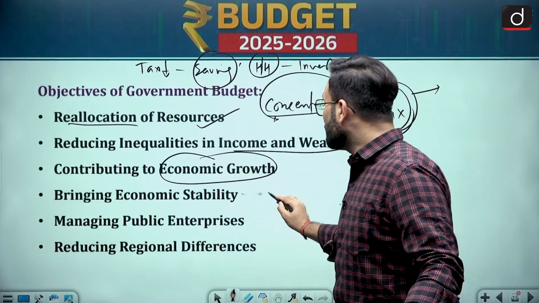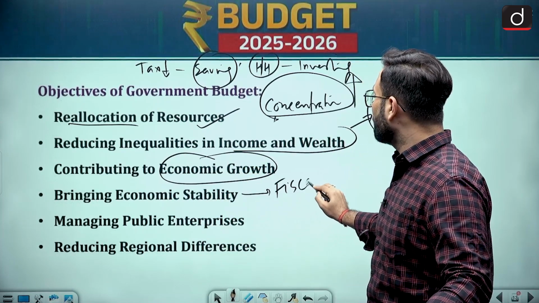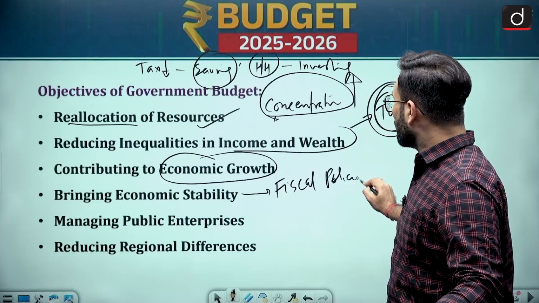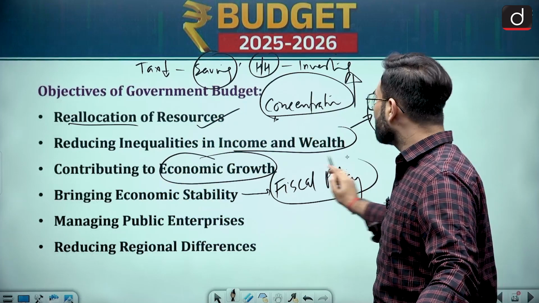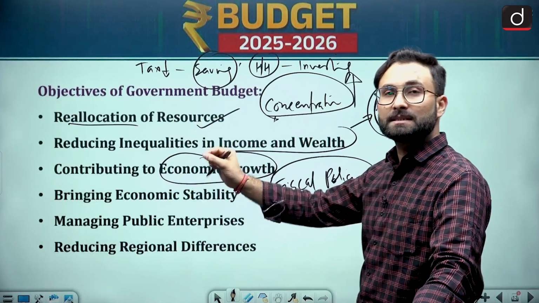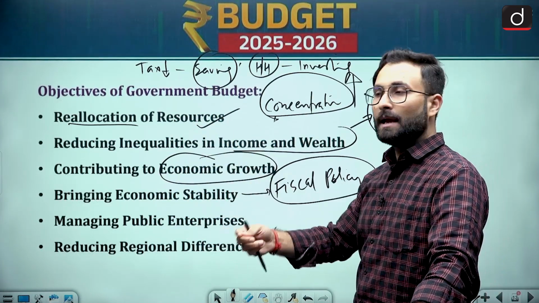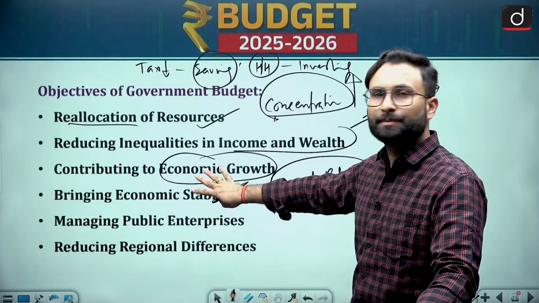Other than that, here you will be discussing the fiscal policy. Okay, monetary policy is basically the prerogative of the RBI. Fiscal policy is the prerogative of the government. Government will be discussing their policy with respect to the economy and the inflation, etc., in this particular budget document.